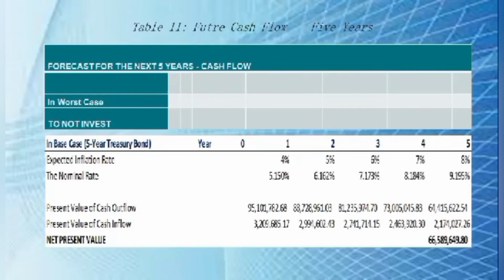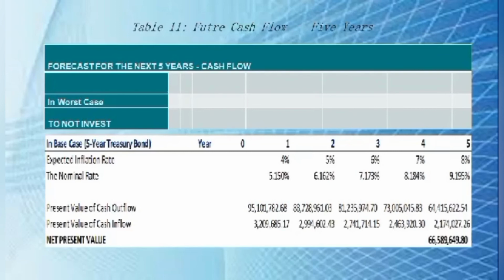So we have here 3 cases: the worst case, base case, and the best case. In the worst case, it is to not invest. Meaning if the company will not invest in Philippine treasury bonds, the company shall miss the opportunity or favorable chances to gain future cash flows, whether in a 5-year or 10-year treasury bond.